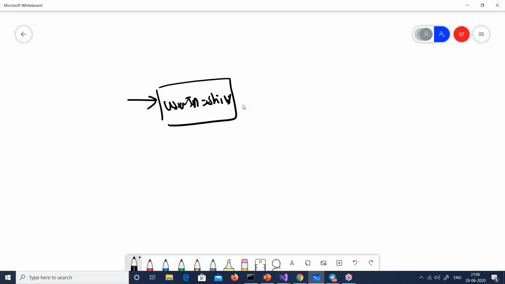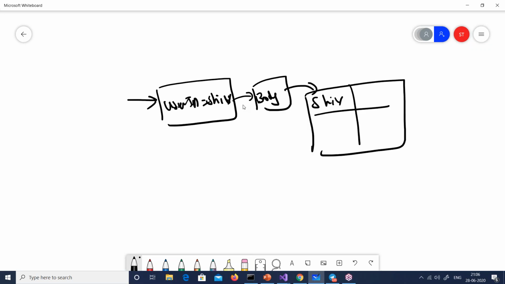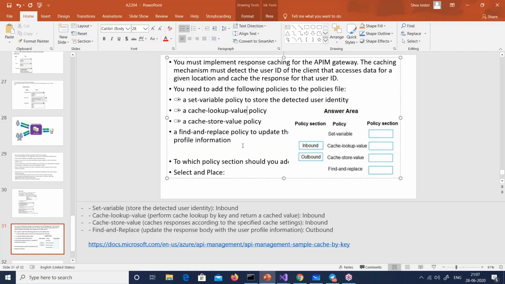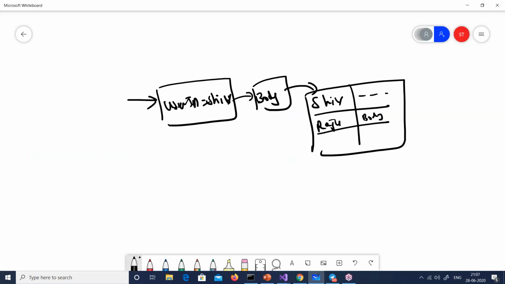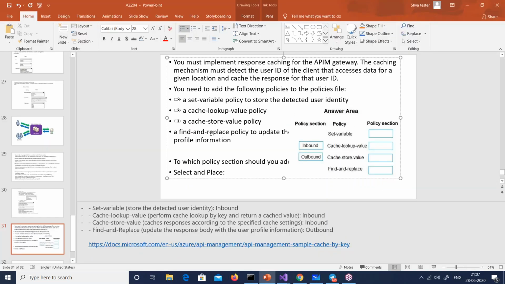So whatever is user Shiv, whatever is the body of the web API, there's no HTML for this user Shiv, right? I will cache it, saying Shiv's output is something. If there is Raju, then Raju will also have his body cached, means his API cached, right? And find and replace the policy to update the profile information. So, okay, find and replace policy to update the profile information.